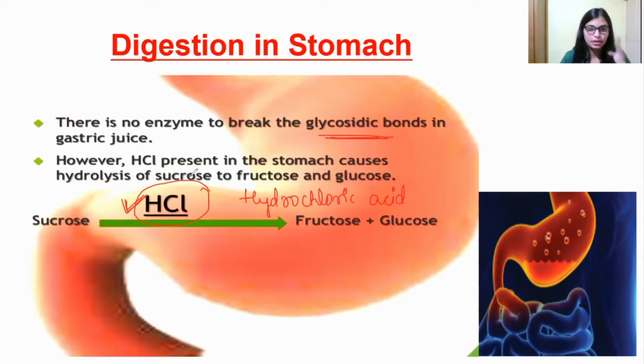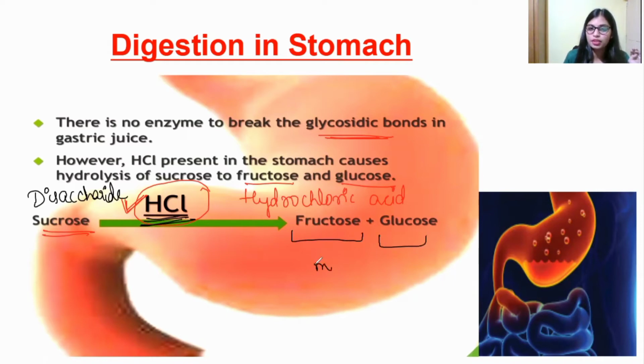HCl present in the stomach causes hydrolysis of sucrose to fructose and glucose. Sucrose is a disaccharide, and this disaccharide has to be converted into monosaccharides. With the help of hydrochloric acid, it is converted into fructose and glucose. These two are monosaccharides, so they can be easily digested. This is the digestion that takes place in the stomach.